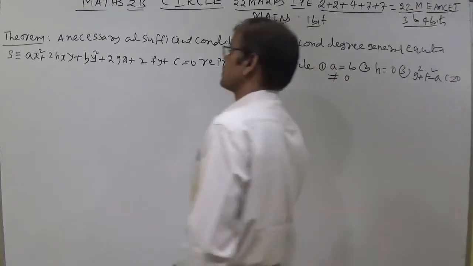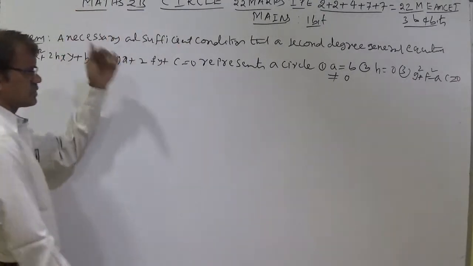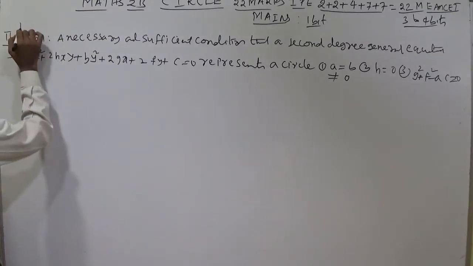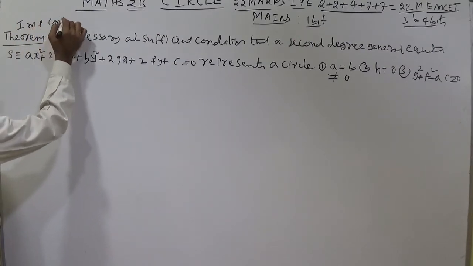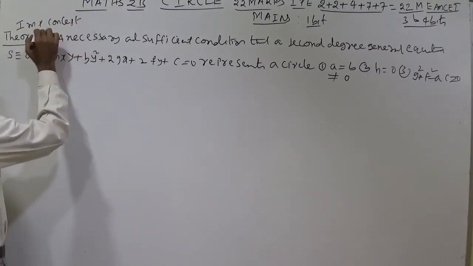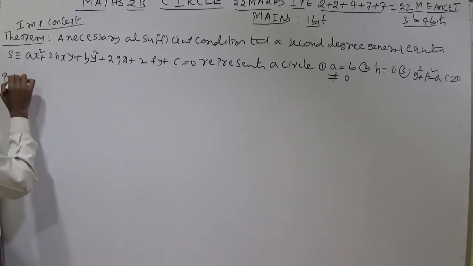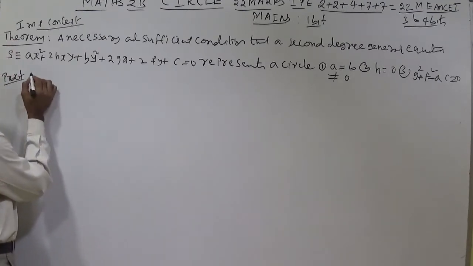Here the necessary and sufficient condition we should prove using this, and using the standard equation of circle. This is an important concept, a basic fundamental theorem. Let us discuss the proof of the theorem. Given, I am writing.